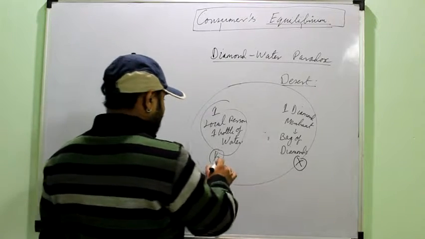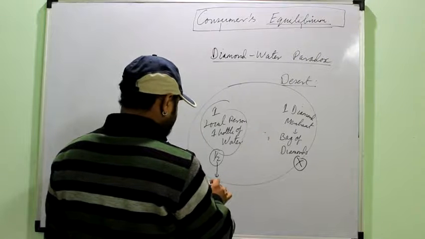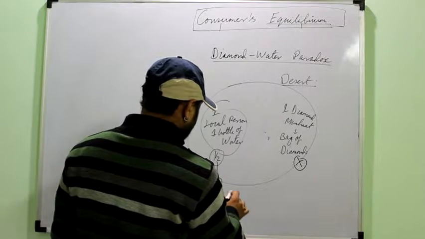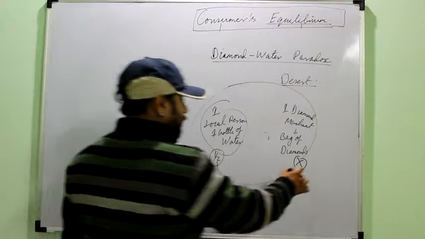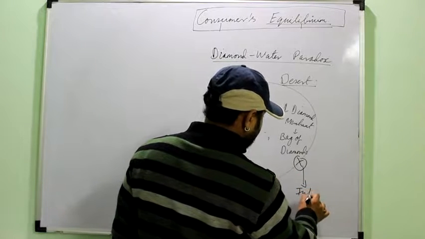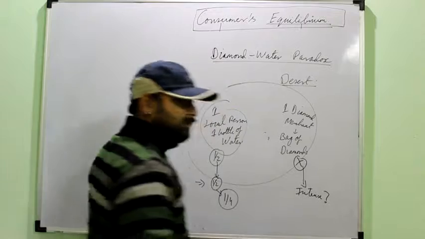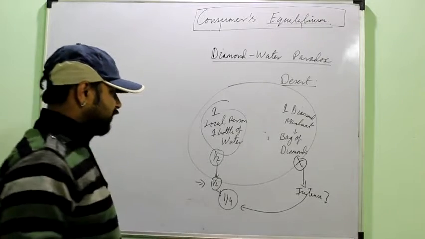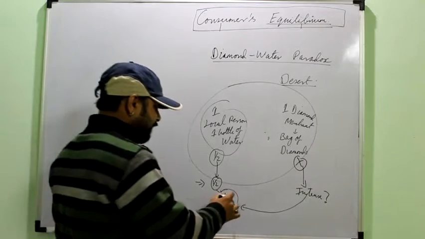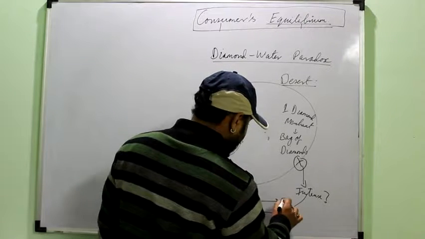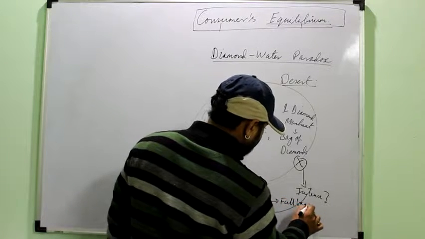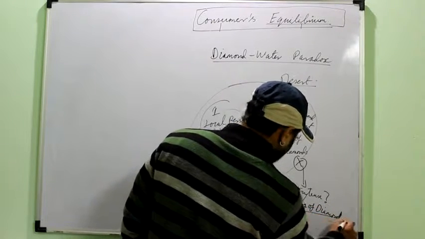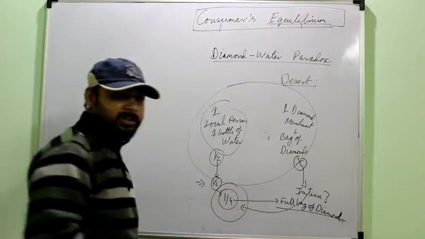When they move further, again in the sunshine they feel thirsty and need the water. Again he drinks half of that water. So suppose you can say that only 1/4 of the water is left. Here condition becomes very intense. Why intense? He needs the water badly, right? So he again urges the local person to give him certain quantity of water, but this time he says that the full bag of diamonds will be needed to exchange this 1/4 bottle of water.